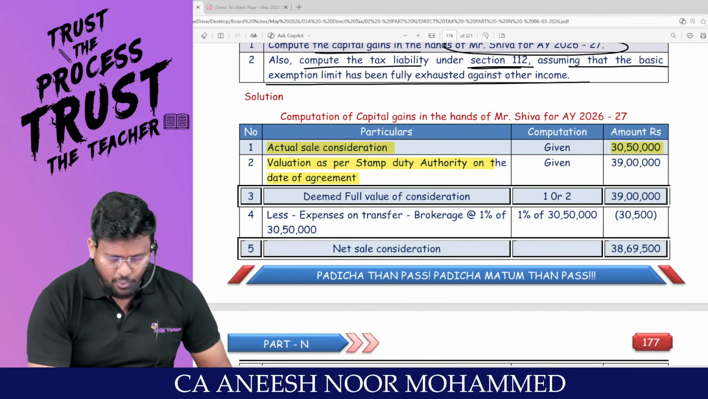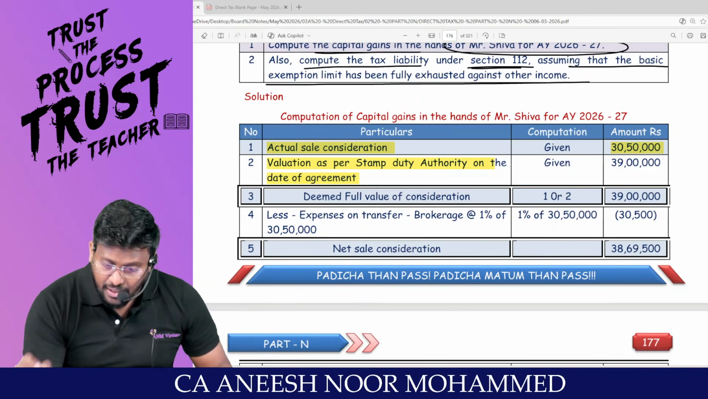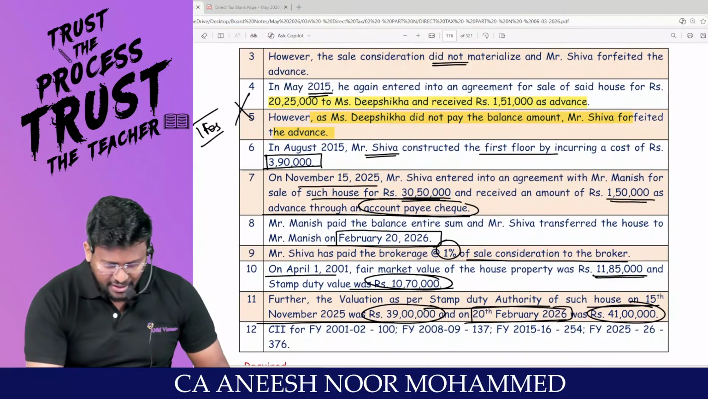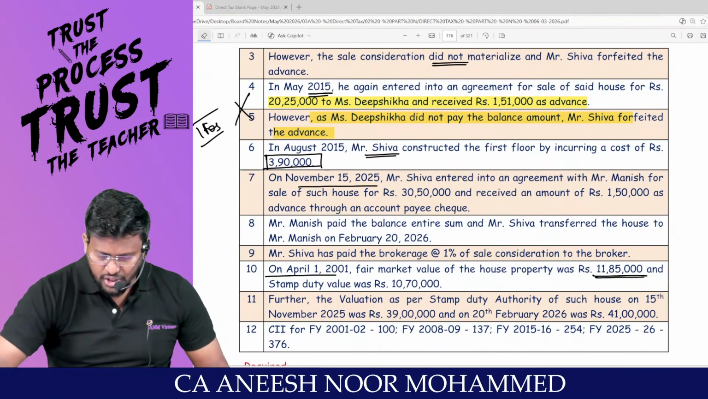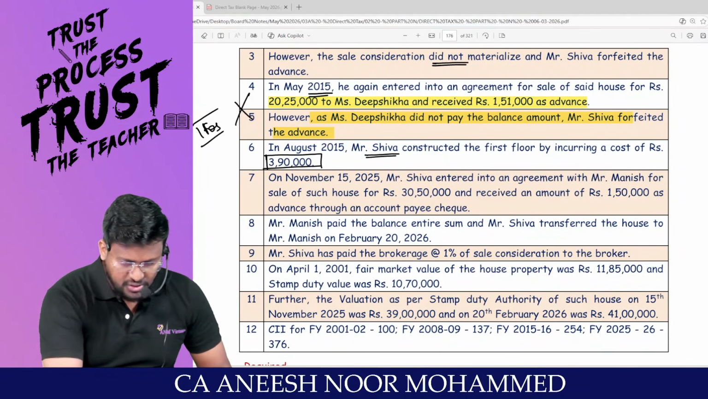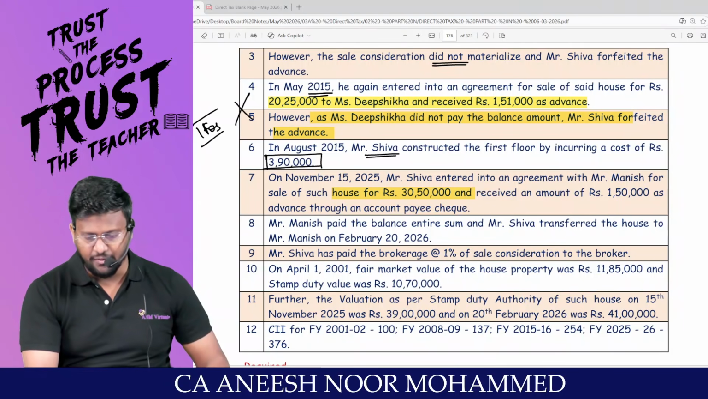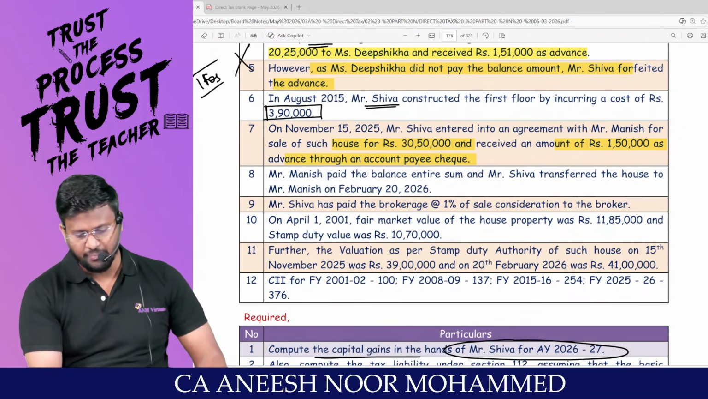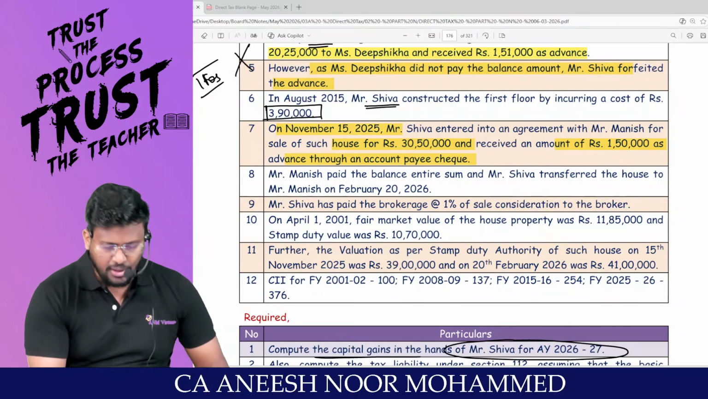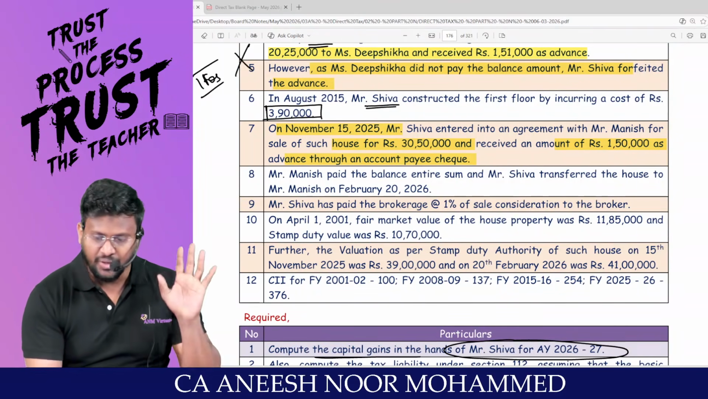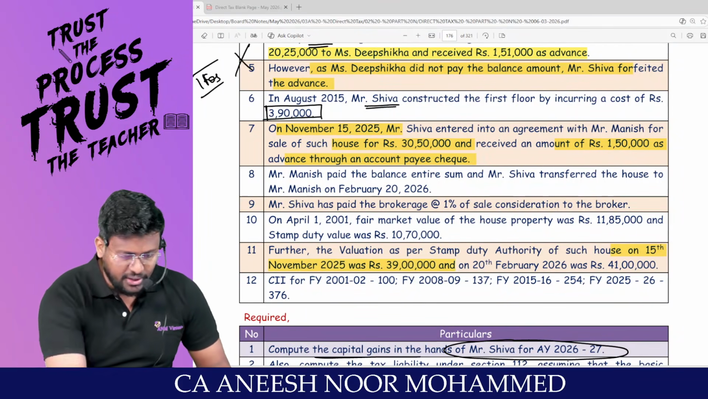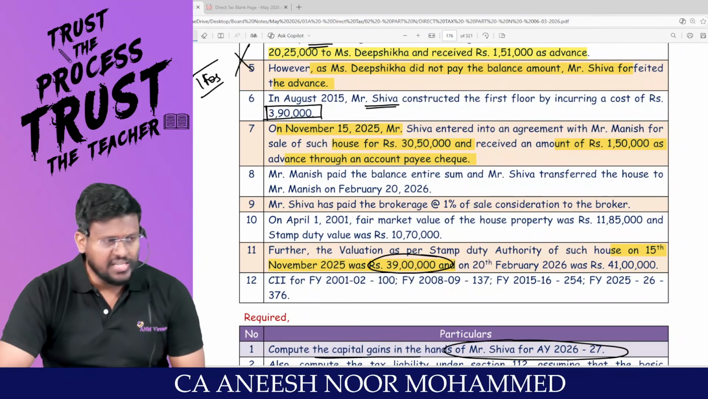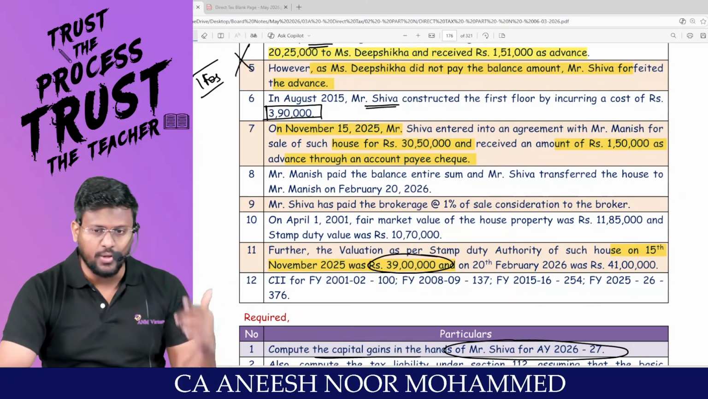Valuation as per the stamp valuation authority on the date of agreement. Look here, this is 41 lakh. When they entered into an agreement, Mr. Shiva entered into an agreement for such house for rupees 30,50,000 and received an amount of 1,50,000 through account payee cheque. November 15, 2025 is the date of agreement. So on 15th November, only 39 lakhs is the stamp duty value. Two stamp duty values will be there: stamp duty value as on date of agreement, and stamp duty value as on date of transfer.